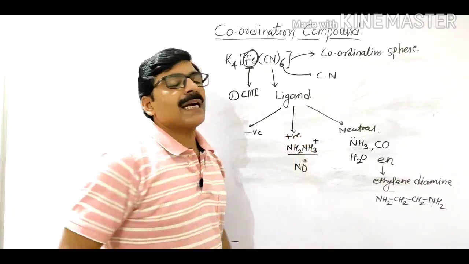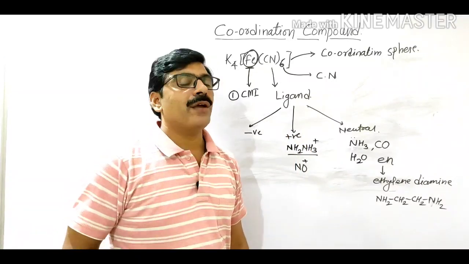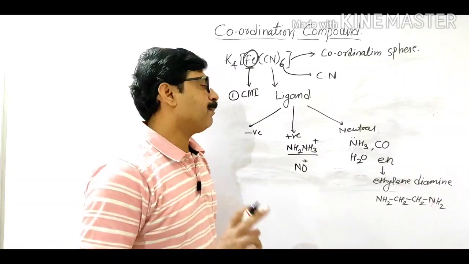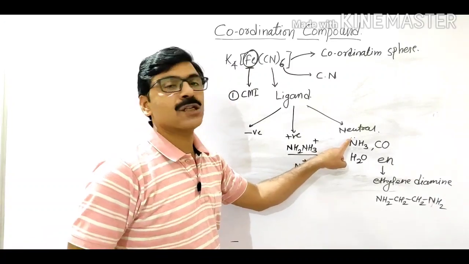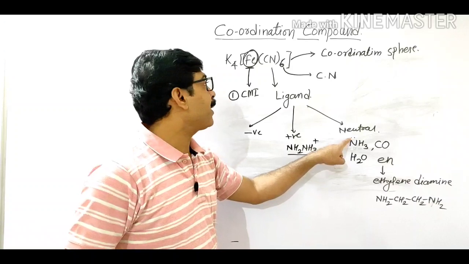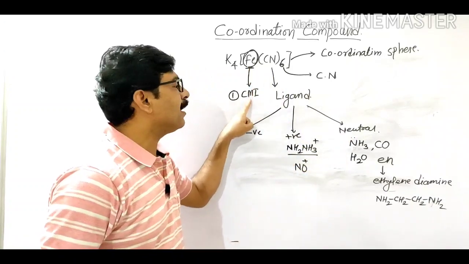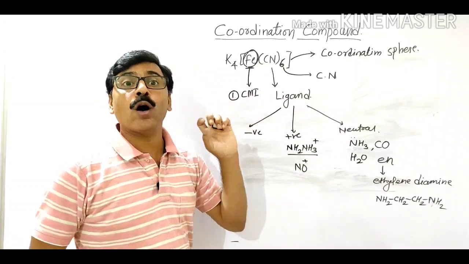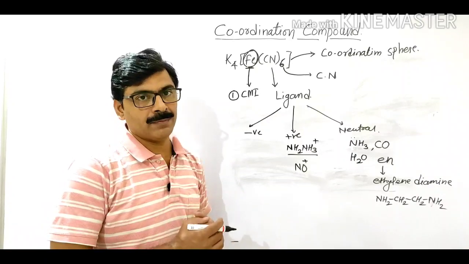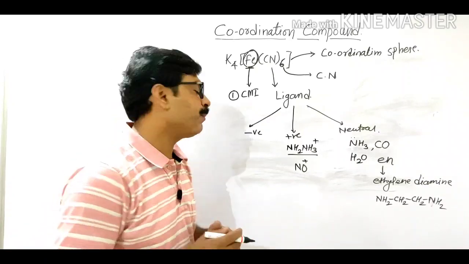But here, every ligand contains a lone pair of electrons, and if this lone pair of electrons is donated to the central metal ion, then a coordinate bond will be formed. What is called a coordinate bond?